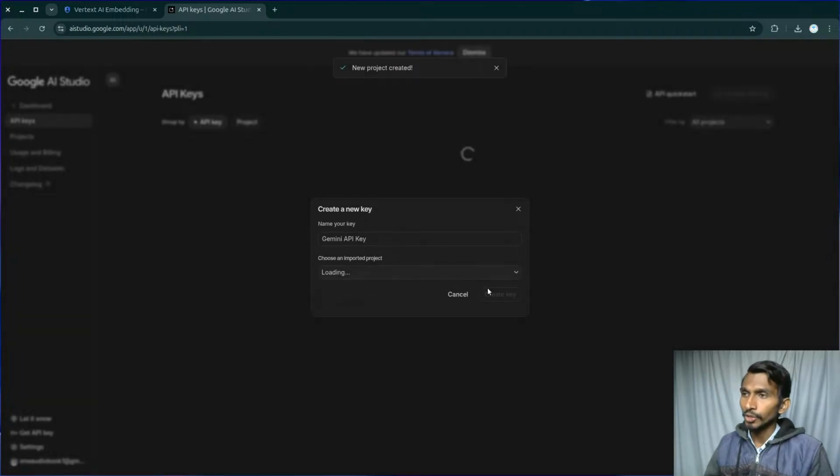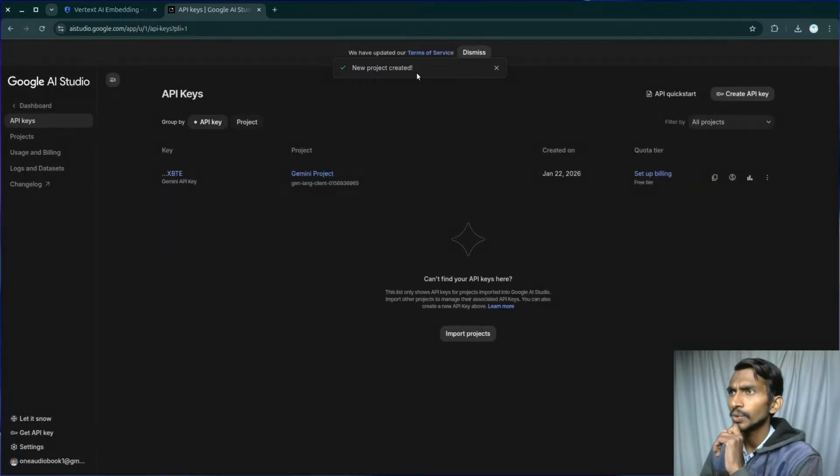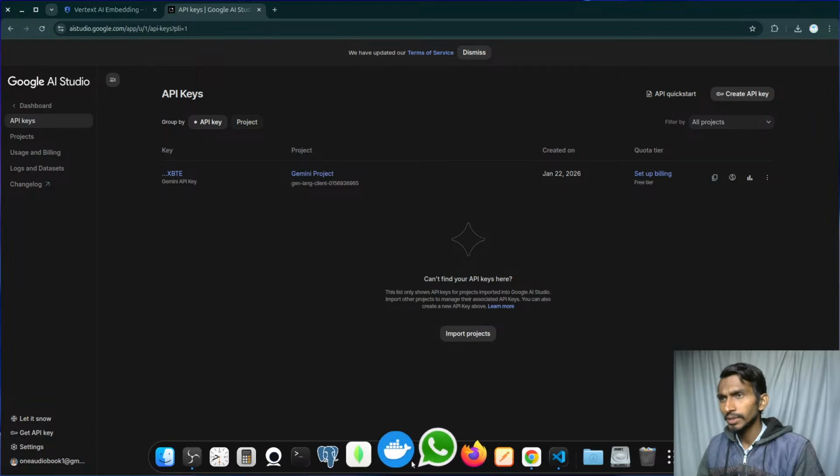And now I should be able to continue. Let's click on create. New project created successfully. That's great, but I don't think I will be able to create the API. The API got created successfully. Once I have my API, I can just simply copy the API and paste it here.